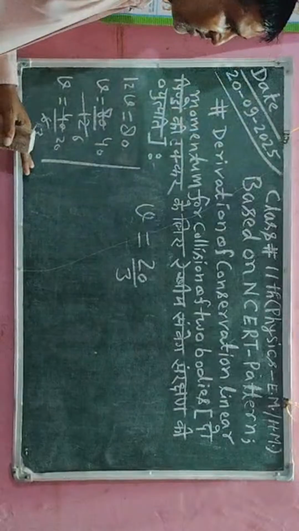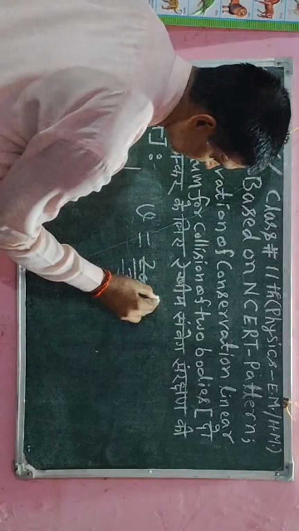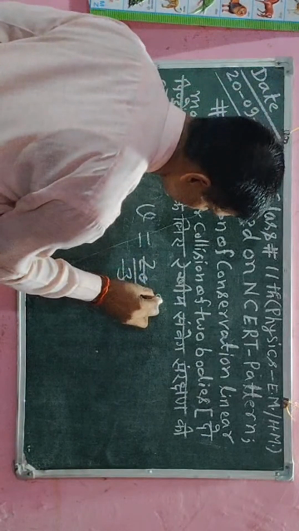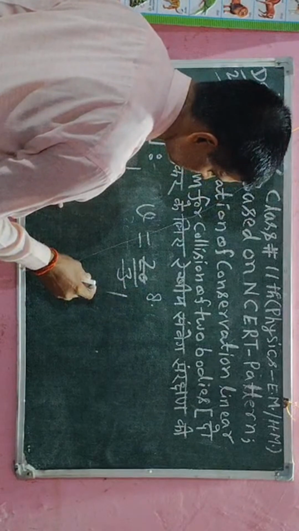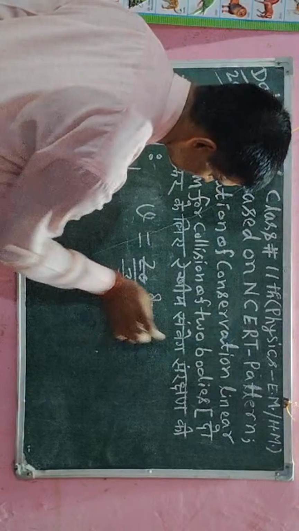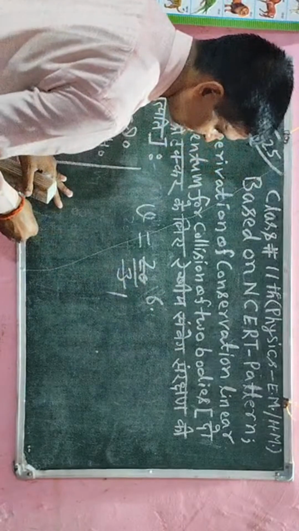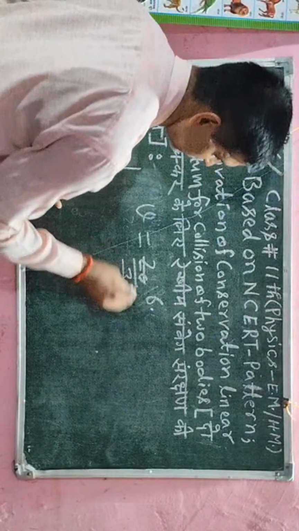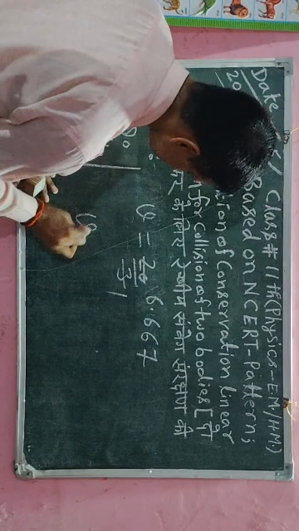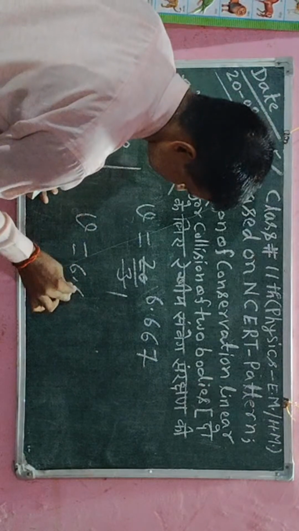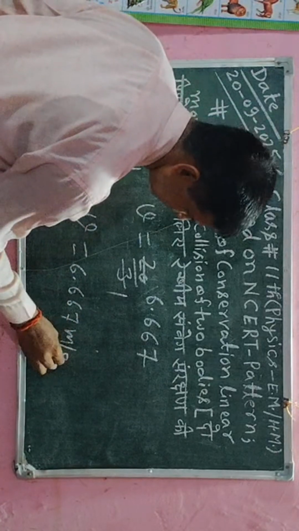Now after simplifying, I will say 6.667, and its unit will be meter per second. So v is equal to 6.667 meter per second.